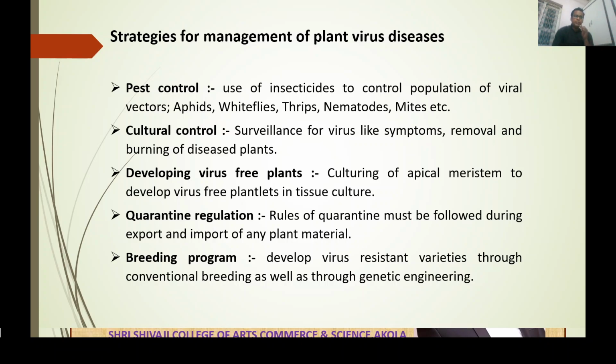Now, next one is quarantine regulation. Quarantine regulation means rules of quarantine must be followed during export and import of any plant material. If we export or import any plant material, we have to strictly follow the rules of quarantine. Now, breeding programs develop virus resistant varieties through conventional breeding as well as through genetic engineering.